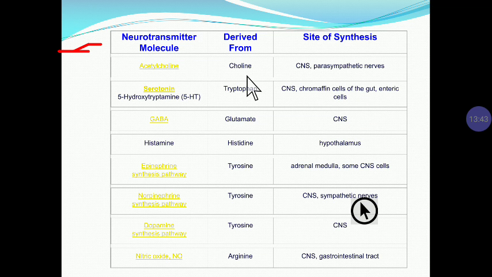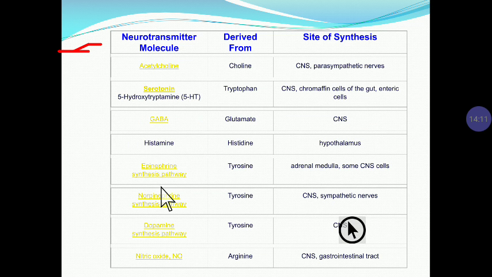It is derived from tryptophan, and the site of synthesis is the CNS, chromaffin cells of the gut, and enteric cells. Gamma aminobutyric acid is derived from glutamate, and the site of synthesis is the CNS. The next neurotransmitter is histamine, derived from histidine, and the site of synthesis is the hypothalamus.